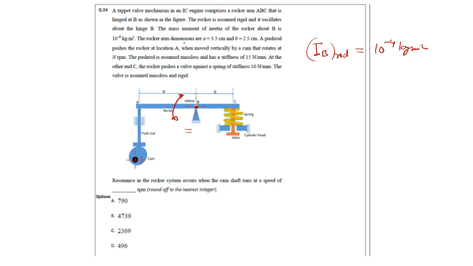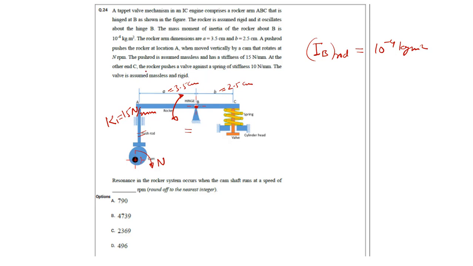The rocker arm dimension A is given as 3.5 centimeter, B is given as 2.5 centimeter. A push rod is moved vertically by a cam that rotates at N rpm. The push rod is assumed massless and has a stiffness K1 equals 15 Newton per mm.